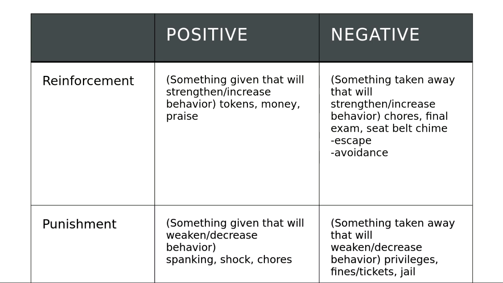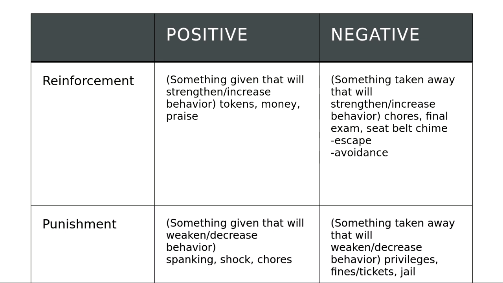And because it stops the thing that the organism doesn't like, it increases the likelihood that behavior will happen in the future. So the behavior of buckling your seatbelt is an escape behavior. The annoying chime is going, and because you show the behavior of buckling your seatbelt, it stops the chime. It allows you to escape the chime, and as a result, the behavior of buckling your seatbelt is going to increase in the future.